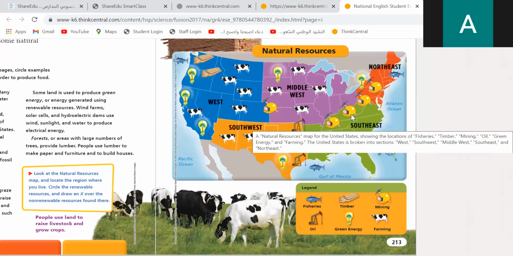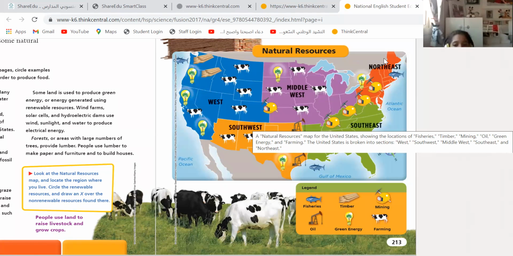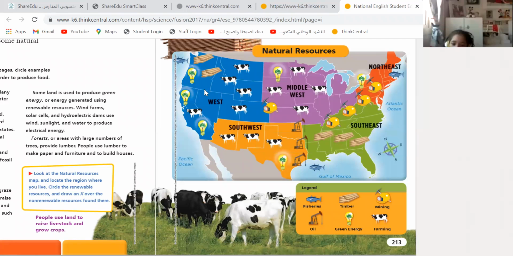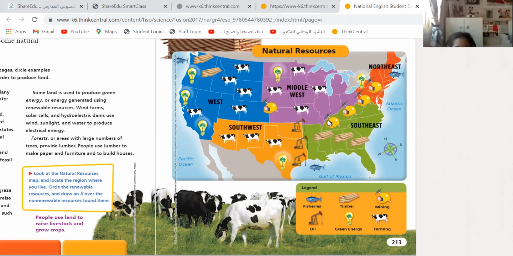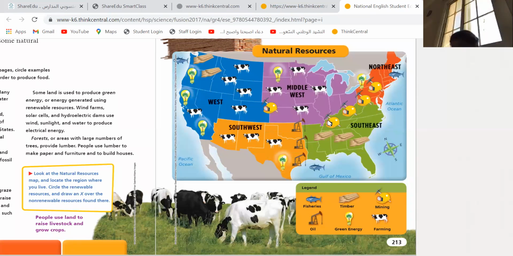What do I mean by mining? Mining means digging for minerals, and minerals such as coal. Northeast. Excellent, Northeast. Very good. But what about timber? Can you see the timbers? In the west, and also in the south. Okay, what are timbers? Wood. They use wood. Excellent, very good. Green energy.